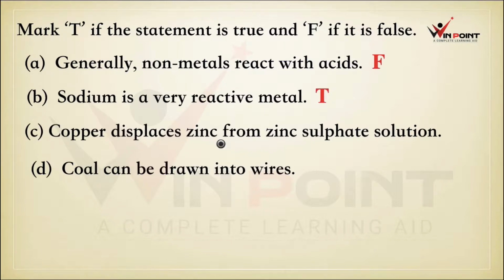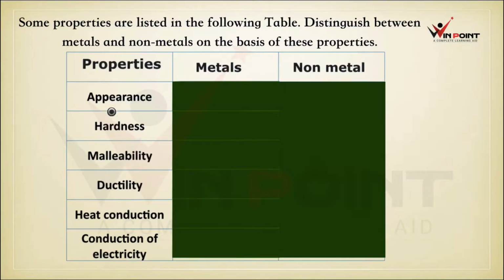Copper displaces zinc from zinc sulfate solution. Copper is less reactive than zinc. Copper cannot displace zinc from zinc sulfate. It's a false statement. Coal can be drawn into wires. Coal is a non-metal. It cannot be drawn into wires. False statement.